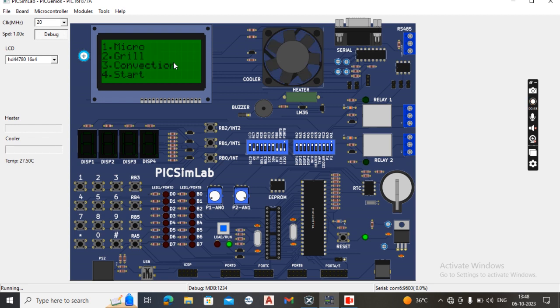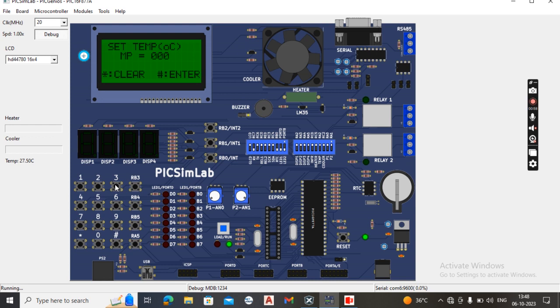And the third mode is convection mode. This convection mode is used for preheating. And this convection mode is different from the two modes, micro mode and grill mode. For selecting this convection mode, I will select matrix key 3.